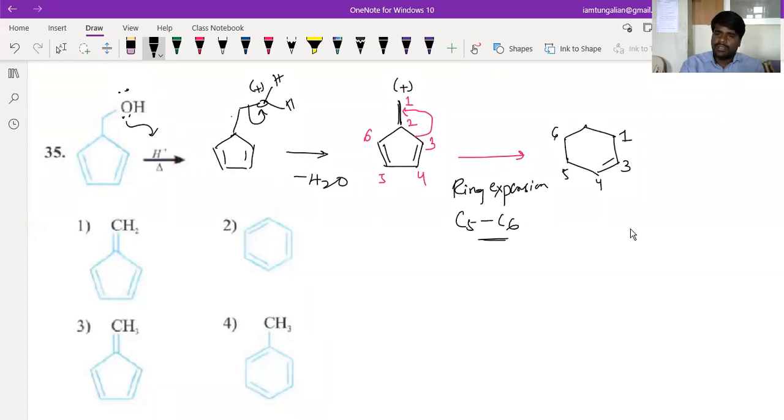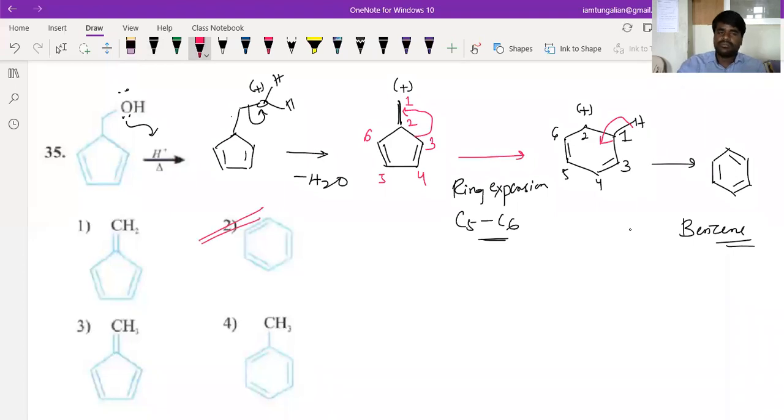Here you have the positive charge. This is your second carbon. Now what happens? Here one hydrogen is there. This will be removed in the form of H plus, beta. So finally, it will lead to the formation of a compound. This will form benzene. So what is your answer, beta? The answer is 2, beta.